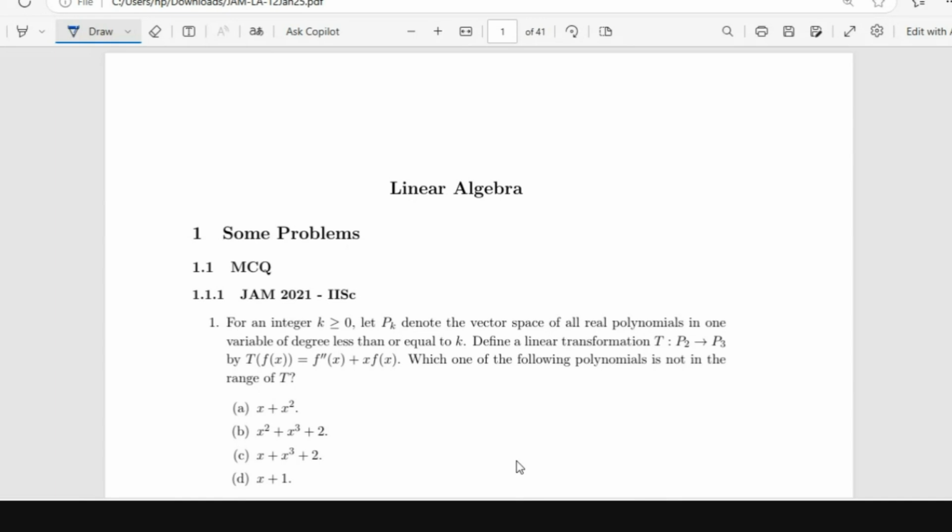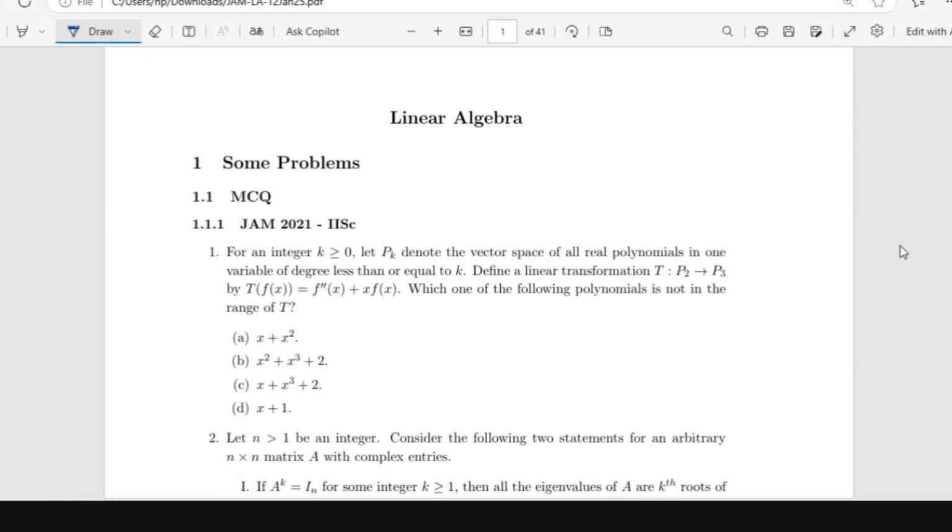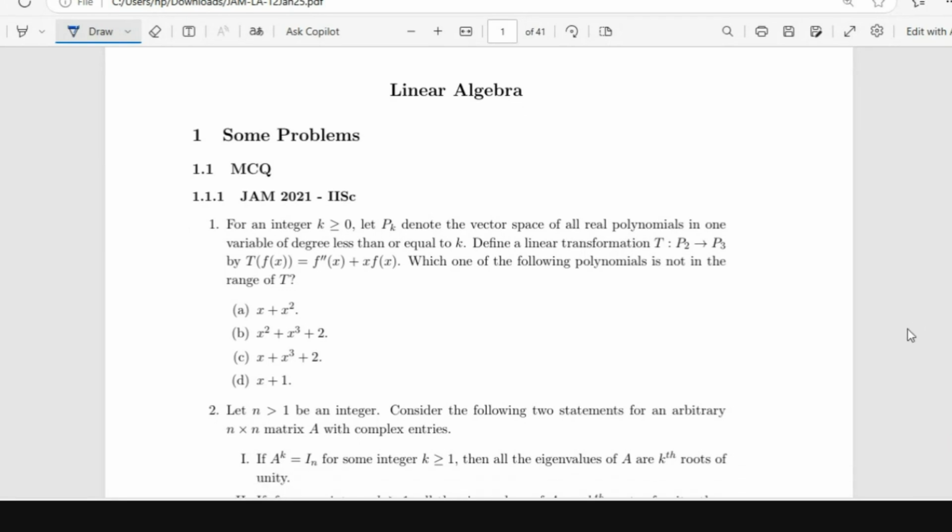So today I will focus mainly on the linear algebra part in JAM. We will try to solve some previous JAM papers. In fact, I have collected the linear algebra questions from the past 4 years' papers: 21, 22, 23, and 24. I have first listed down all the questions based on which year they appeared, and then I have separated them topic-wise.